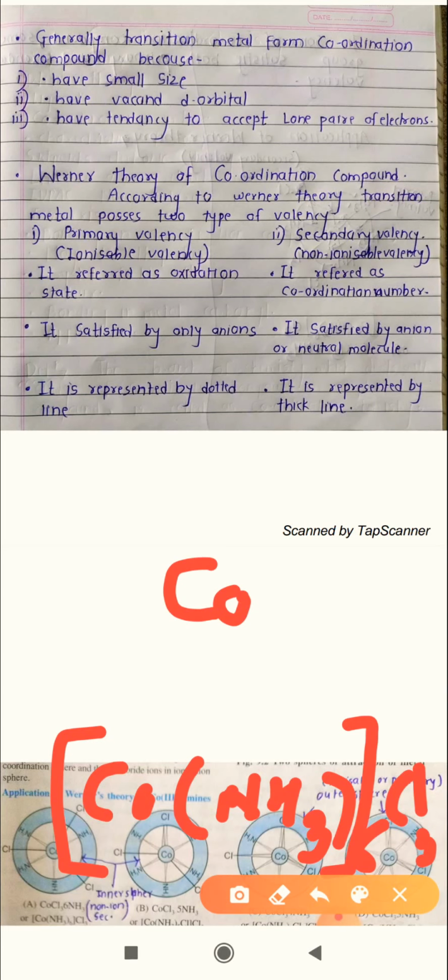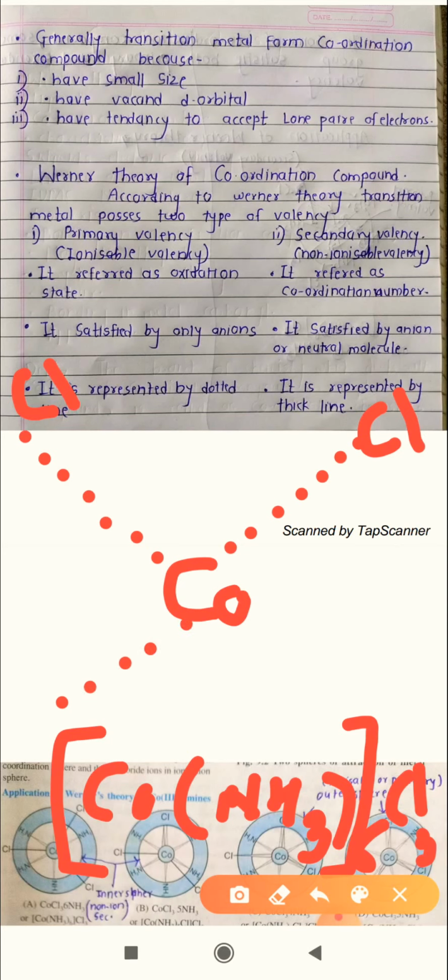Now this cobalt is bonded with 3 chlorine atoms, and we represent those 3 chlorine atoms with the help of dots. So we have to say here that the 3 chlorine atoms satisfy the primary valency of your cobalt.